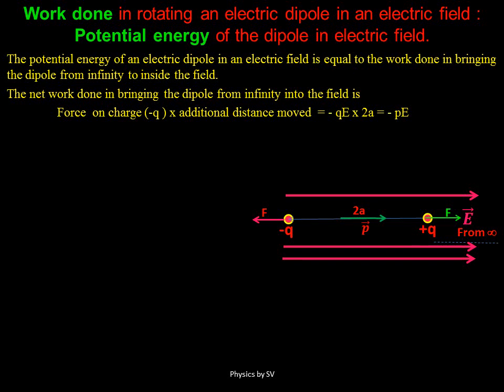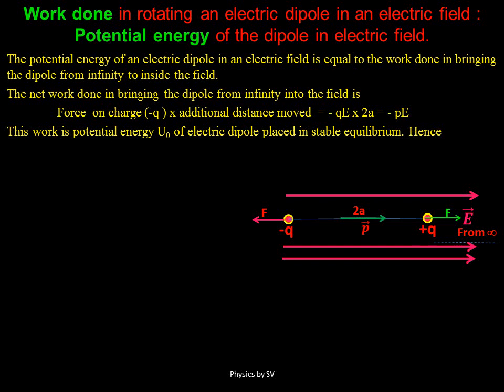Now here there is a minus sign, because as you see the force and the displacement are acting in the same direction, but this work is not done by the external agent. This work is done by the field, and for the external agent the work is negative. That is why it is coming as minus PE.